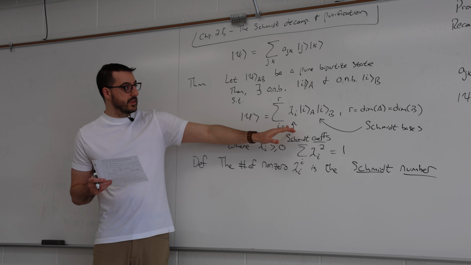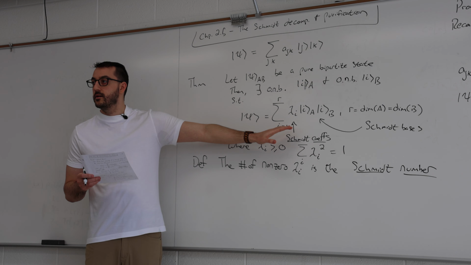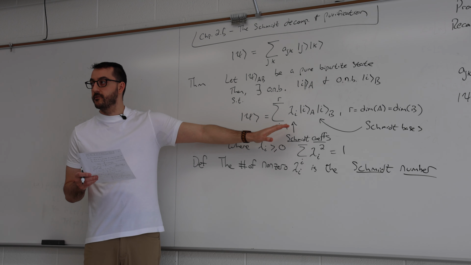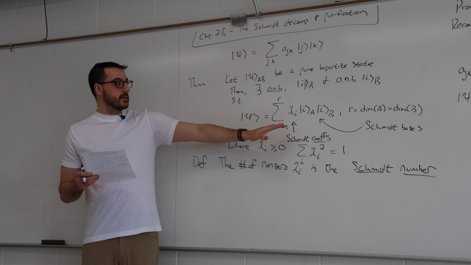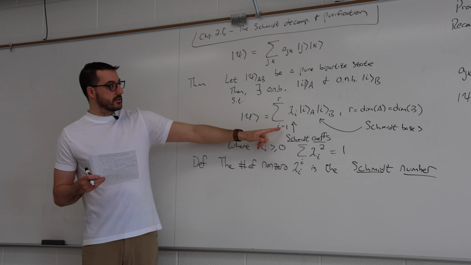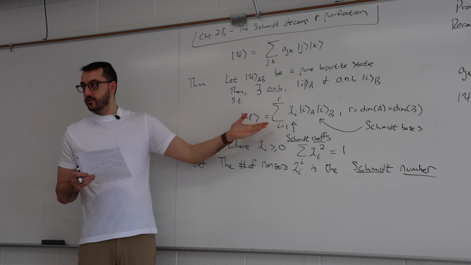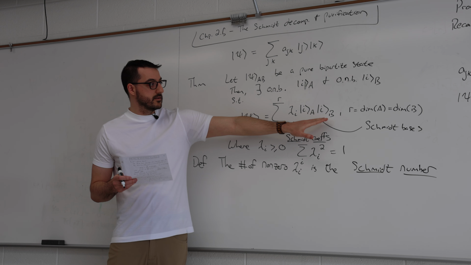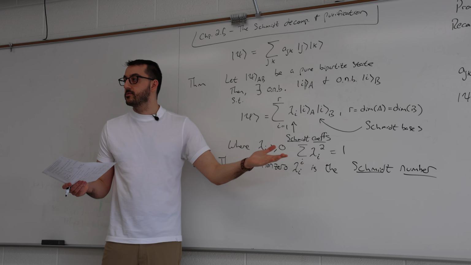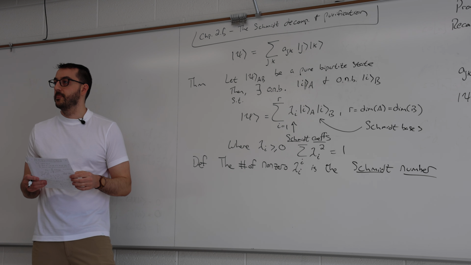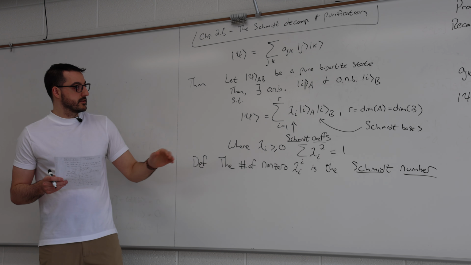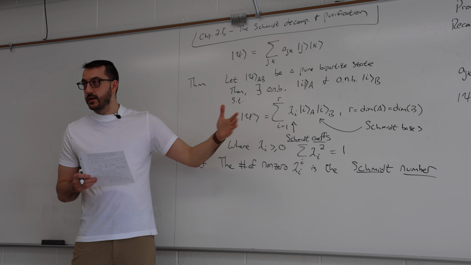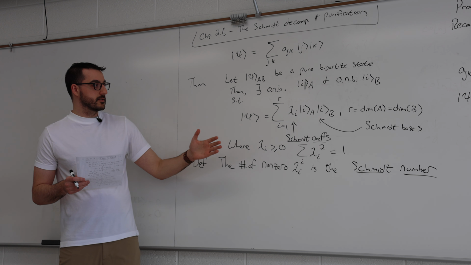Then you can see that it corresponds exactly to our notation of separable from before, right? Why is that? If there's only one non-zero lambda I here, then the summation goes away. And I have something on A tensor something on B. That's what we define as a separable state, right? So this Schmidt decomposition recaptures that, but it gives us a more general expression.